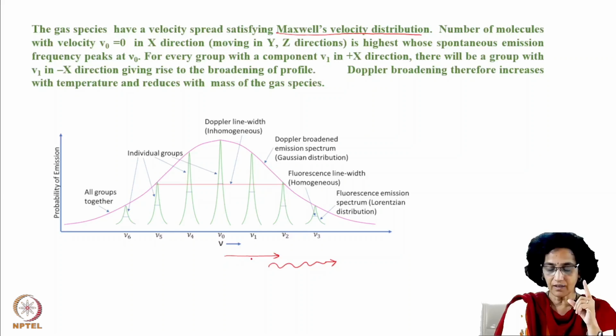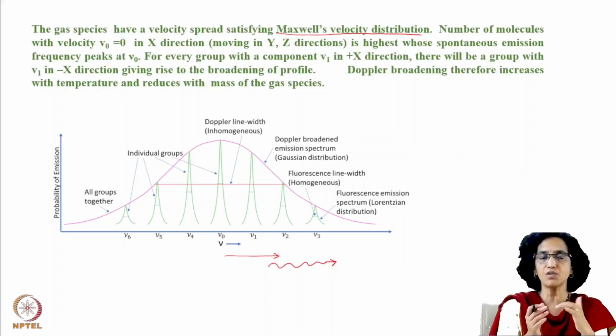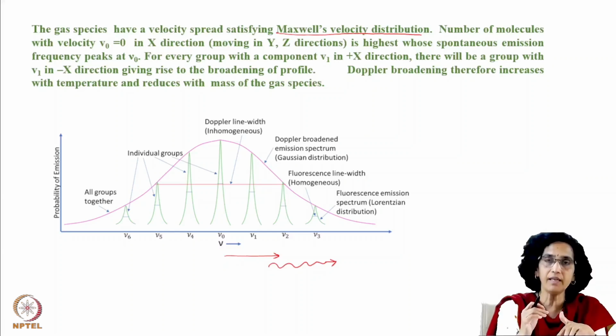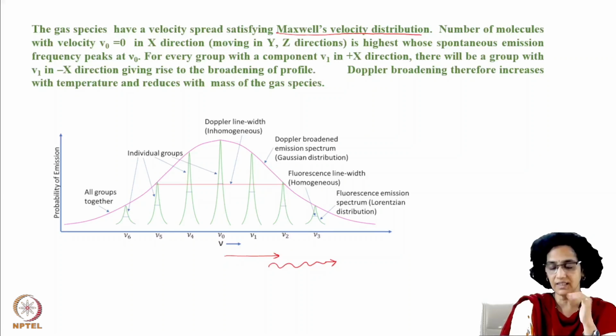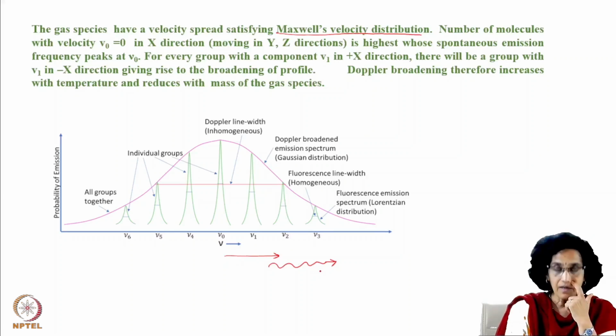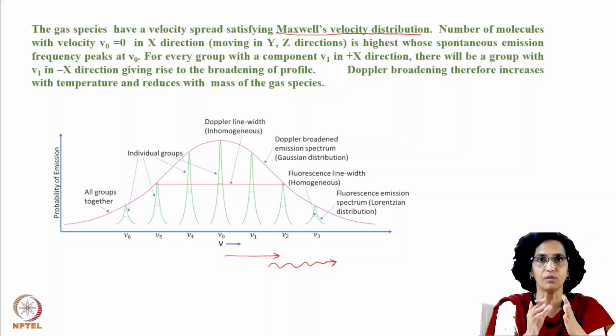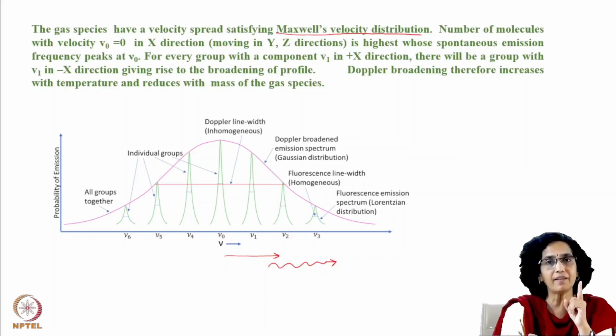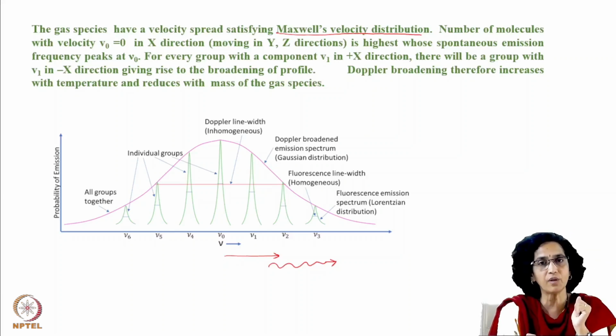Now suppose there is no component of velocity in the x direction. Then which are these molecules? These are the molecules which are moving in y or z directions, which have components of velocity in y and z directions, but no component of velocity in the x direction. Such molecules will be the maximum in number, and therefore what will be their emission frequency?